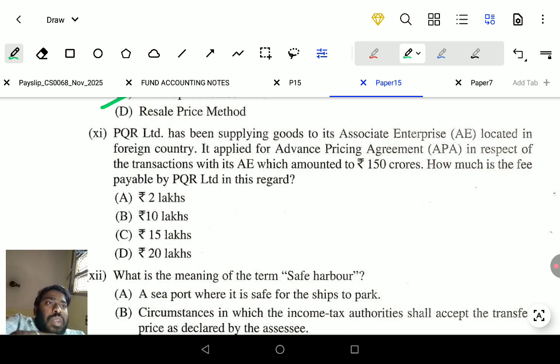It applies for the advance pricing agreement. Advance pricing agreement means we fix the price in advance in respect of transactions with the associated enterprise, which amounts to 150 crores. How much is the fee payable by PQR Limited in this regard?